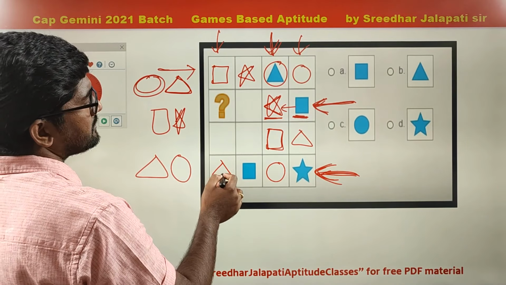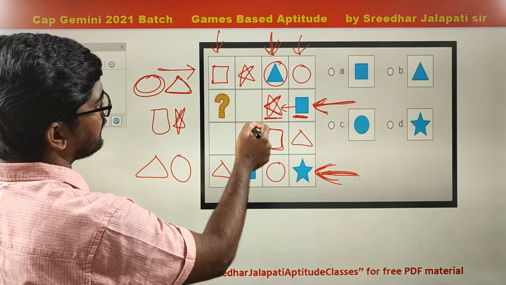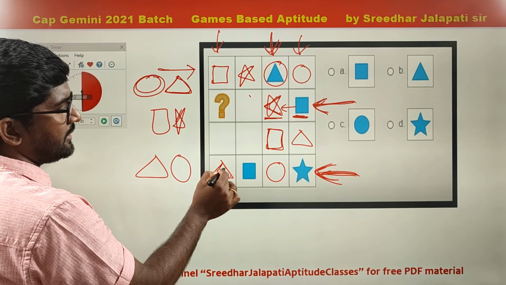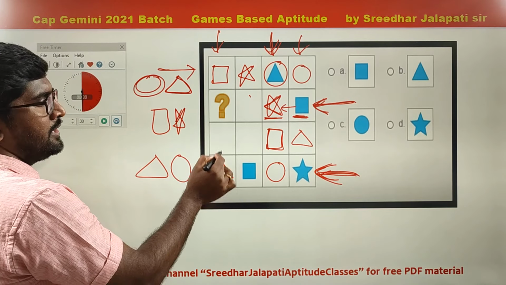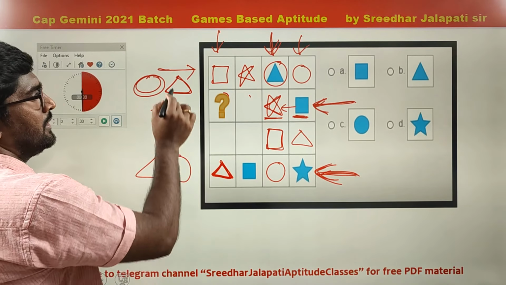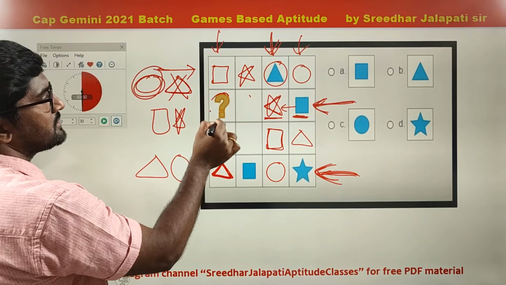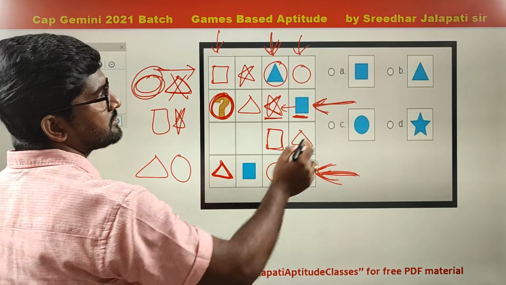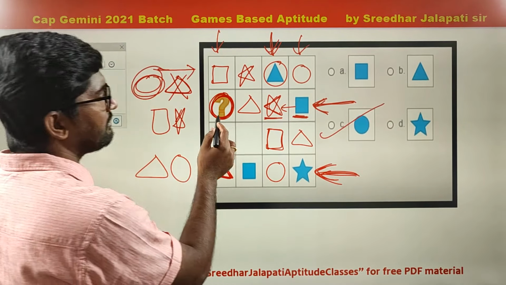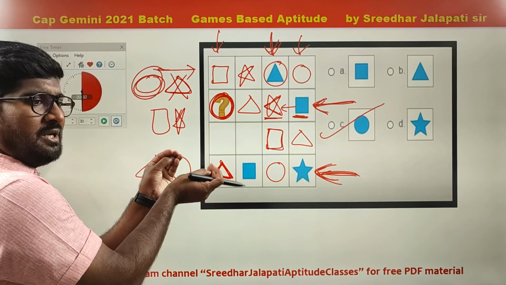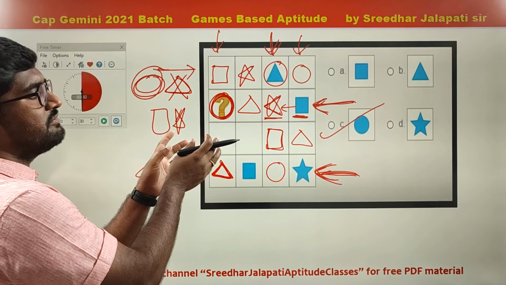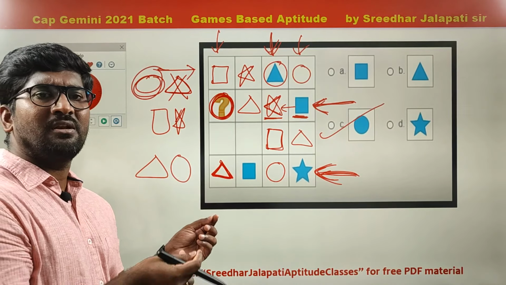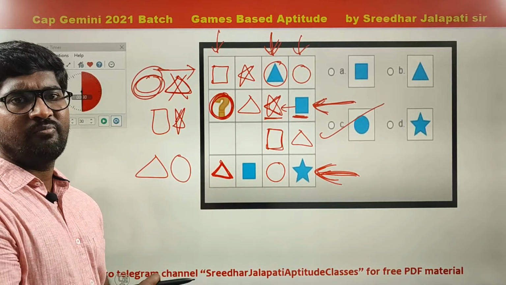Right? Now, I don't have enough clues to decide directly, but as triangle is already here, in place of the question mark it can't be triangle. When it can't be triangle, what is the only symbol left out? Circle. So in place of the question mark, we get circle, and here we get triangle. So the answer is circle. Now this has become a little difficult compared to the previous because the clues given are fewer in number. So the conclusion: when there are fewer clues, the question becomes more difficult. I hope you understood.